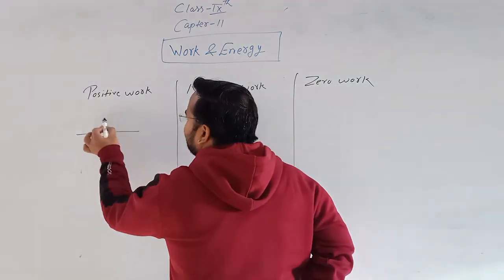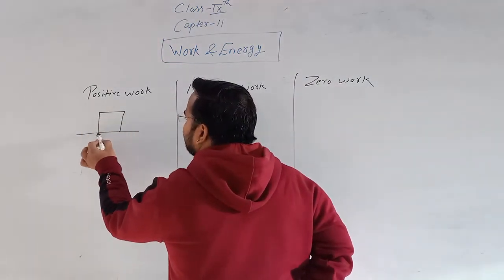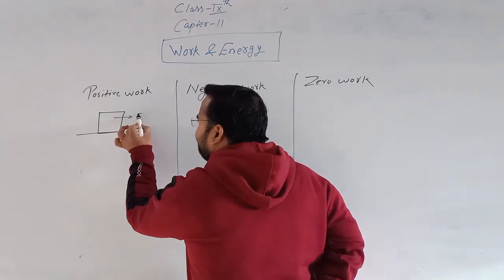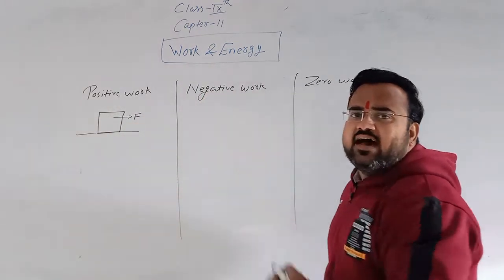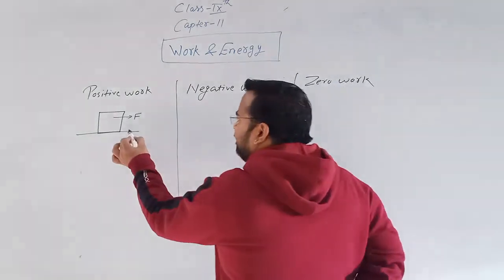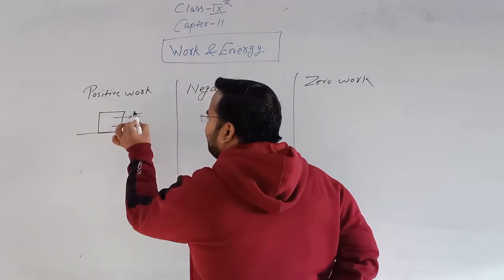So suppose this is an object, and if I apply force on the object in this direction, and for example its displacement is also in a similar direction.